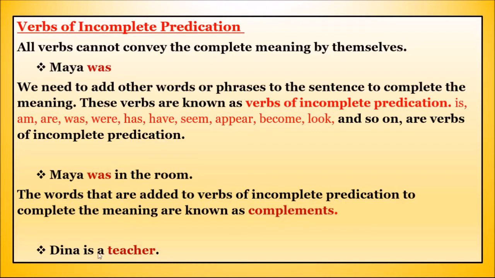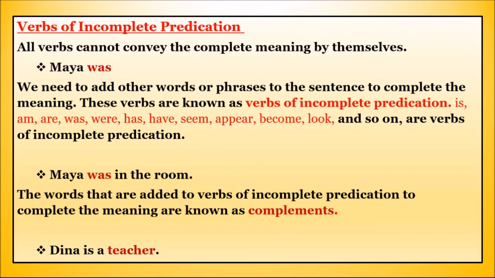Dina is a dash. Dina is what? If we write "Dina is a," it is incomplete. Without the word "teacher," it will be an incomplete sentence, right? So when we take the help of "teacher," the sentence is completed. When we use a word to complete a sentence, that particular word is called a complement. Okay, children, what is that word called? Complement. Is it so?